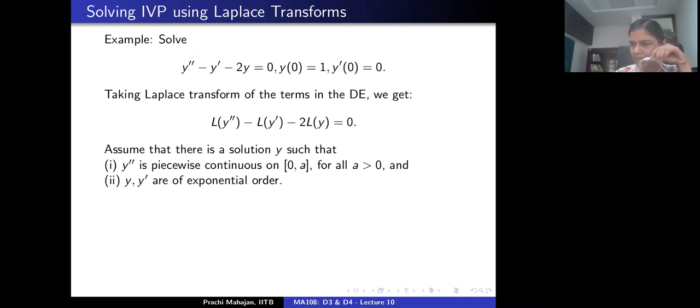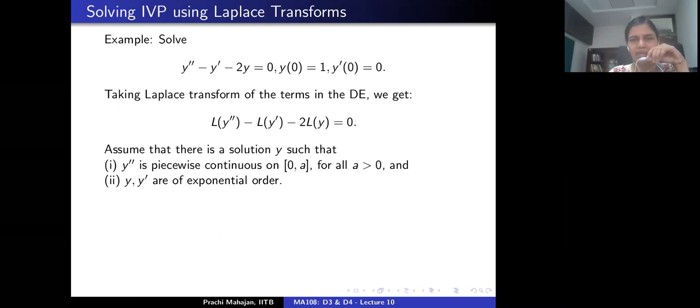If that is the case, then I can apply the corollary, which means that the Laplace transform of the second derivative of y can be written in terms of the Laplace transform of y. And similarly, the Laplace transform of the first derivative of y can be written in terms of the Laplace transform of y.